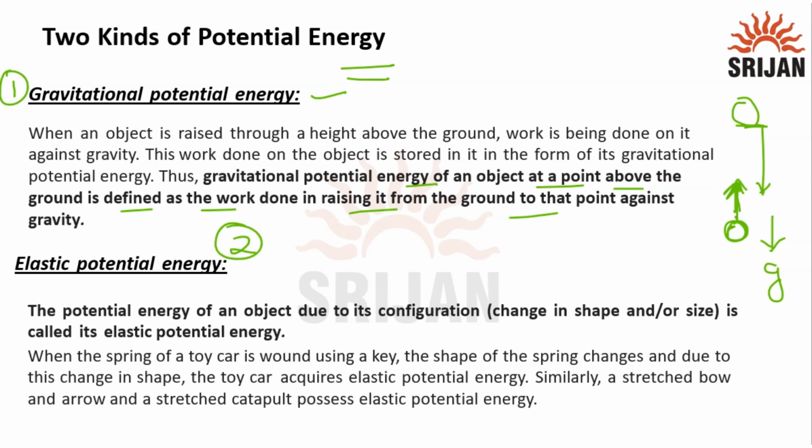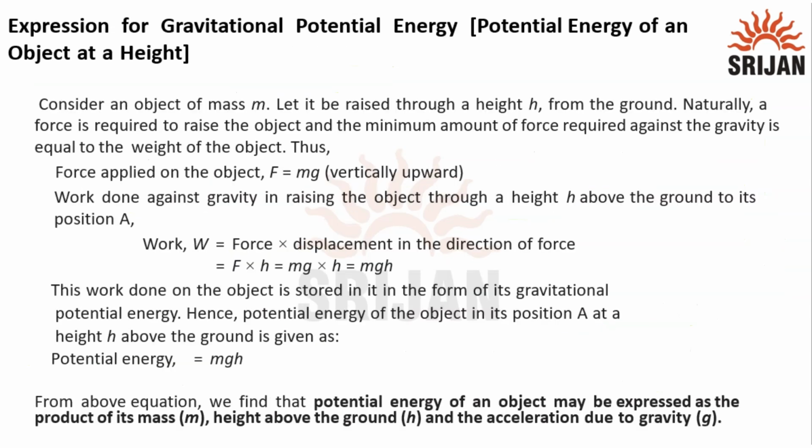Second is elastic potential energy. Take a rubber band and stretch it. After stretching, you are changing its configuration, either the shape or the size, so it possesses some type of energy, known as potential energy. When the spring of a toy car is wound using a key, the shape of the spring changes, and due to this change in shape, the toy car acquires elastic potential energy. Similarly, a stretched bow and arrow and a stretched catapult have elastic potential energy.